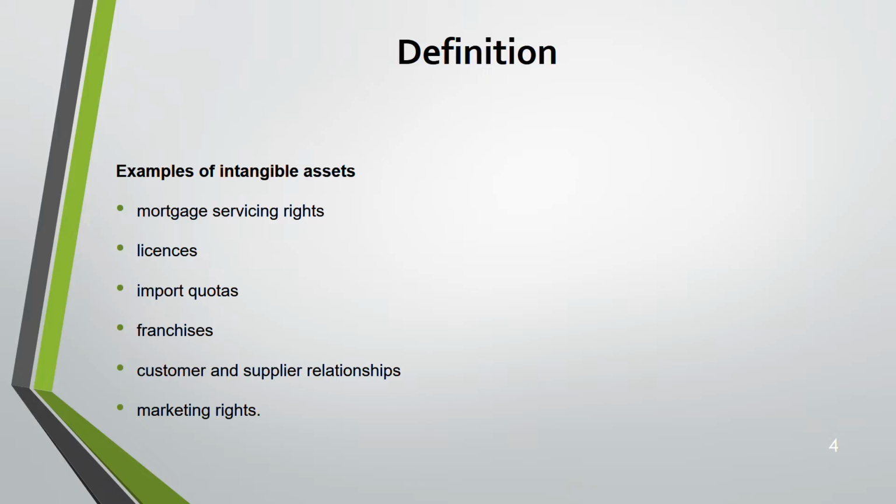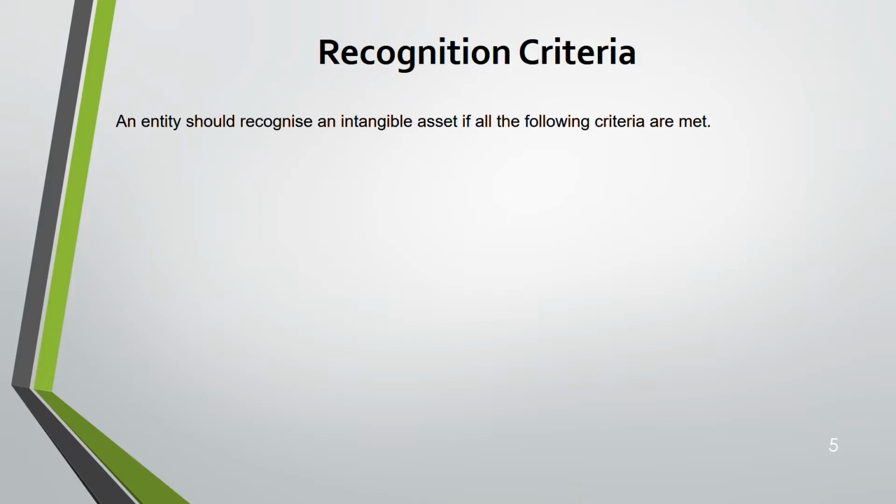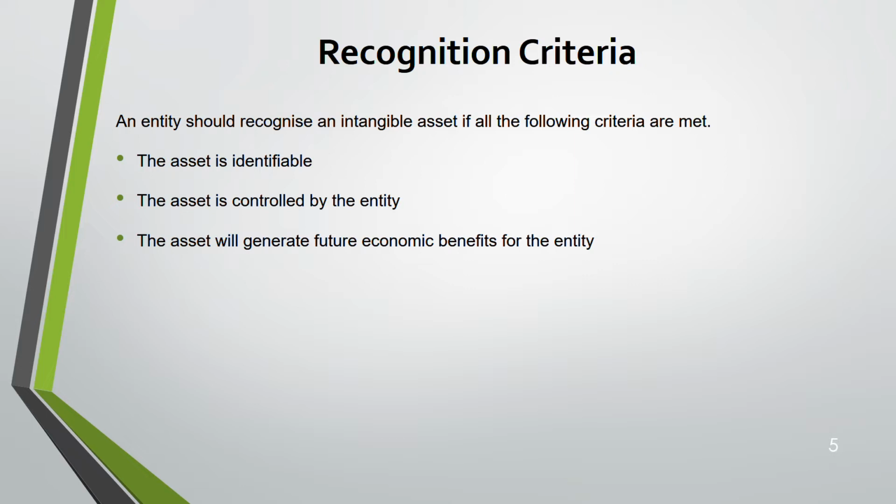There are lists. Okay, the most important is the recognition criteria. This is almost very similar to your IAS 16. If you have gone through my IAS 16 lecture, the recognition criteria is almost the same with few additions. When it comes to intangible assets: the asset has to be identifiable, the asset needs to be controlled by the entity, it needs to generate future economic returns, and cost has to be measured reliably. The last three, the second, third and fourth points, are similar to tangible asset. The only difference in intangible is one additional point, that is the first point.